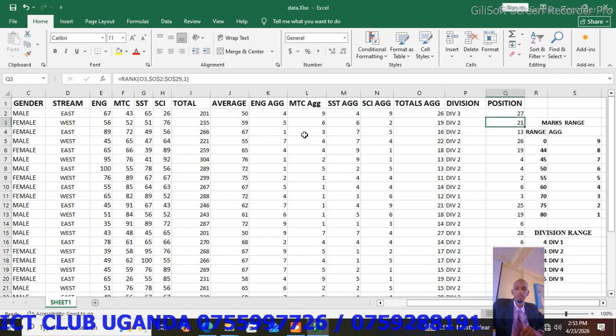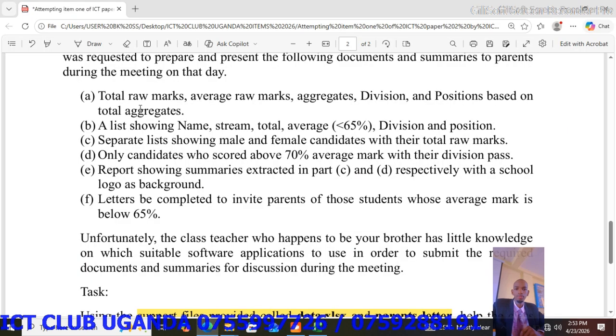Now we have got most of the part A issues. We have worked them out. We have manipulated that data. Now we switch back to our question. So total raw marks, we have them. Average we have, aggregate we have, division we have, position we have. Now part B, a list showing name, stream, total, average, division, and position. But this division should be less than 65.